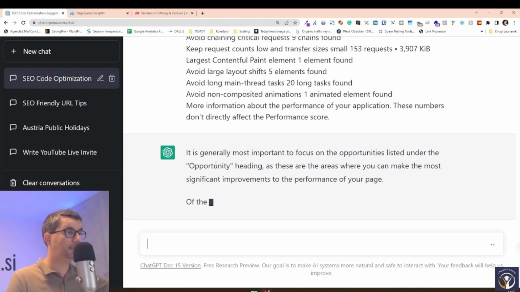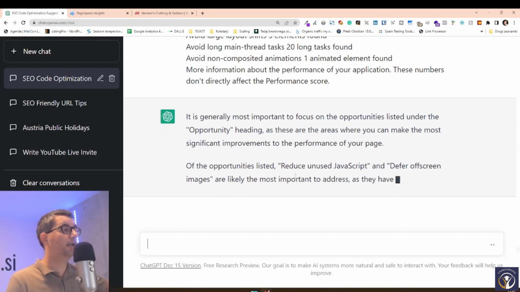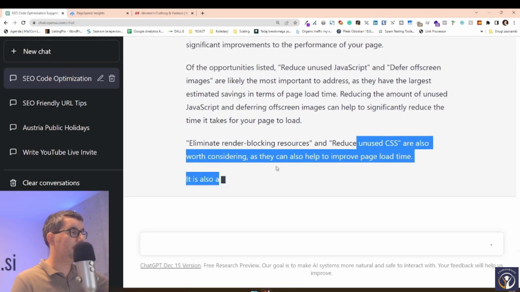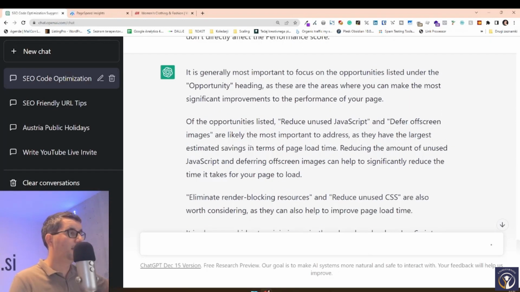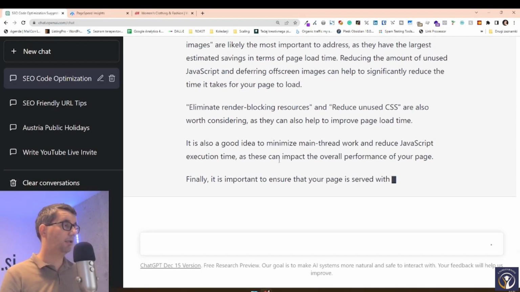And then it analyzes the text and tells us which of these are likely the most important. And it even tells you what these are and how we can do that. And we can of course ask additional questions.